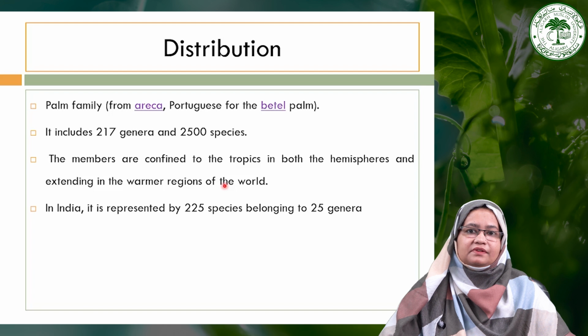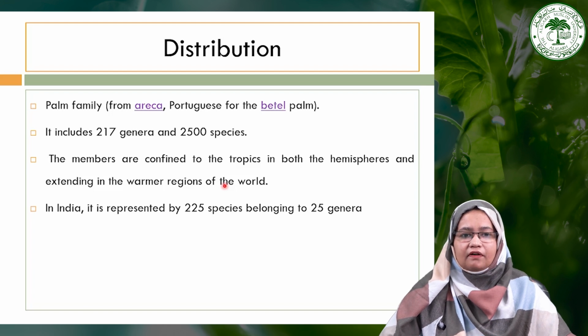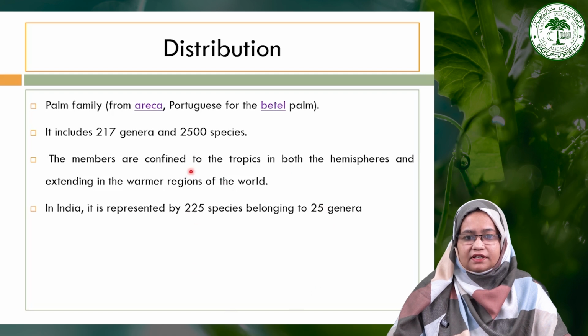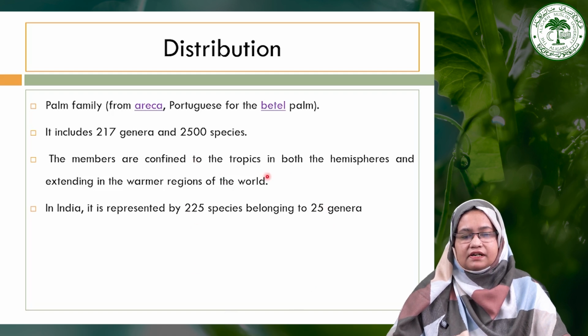So this family is generally distributed all over the world, typically in the tropics and the warmer regions of the world, and has the common name palm family or Areca family due to its main significant plant, the betel palm.